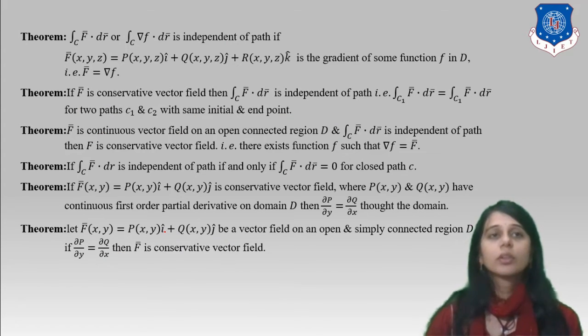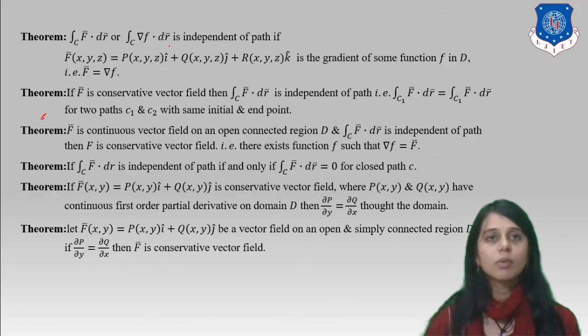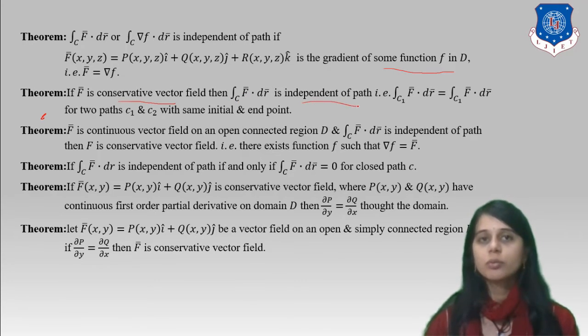Some of the theorems. The integration over C of nabla f into dr bar is independent of path if f bar(x,y,z) = p(x,y,z) i caret + q(x,y,z) j caret + r(x,y,z) k caret is the gradient of some function f in D. So we say that f bar equals nabla f. If f bar is a conservative vector field, then the integration over the path C of f bar into dr bar is independent of path, where C1, C2 have the same initial and end points.